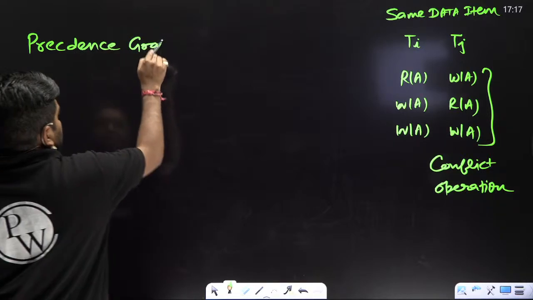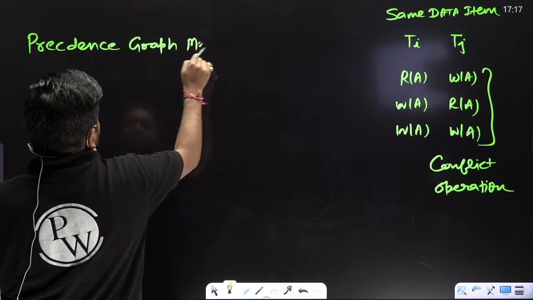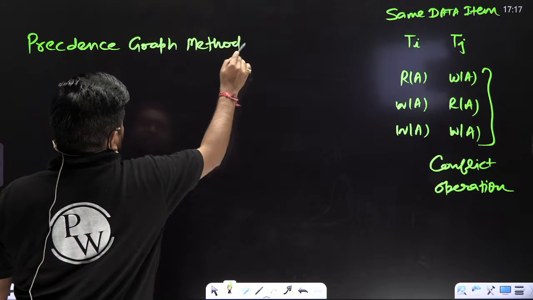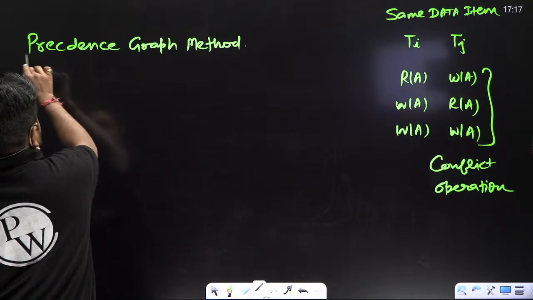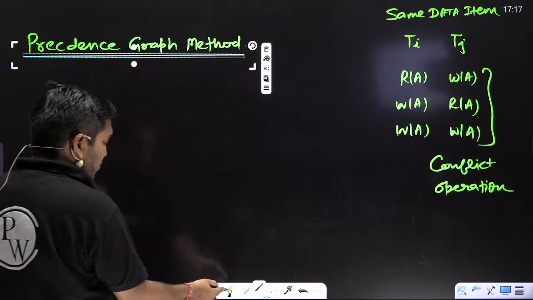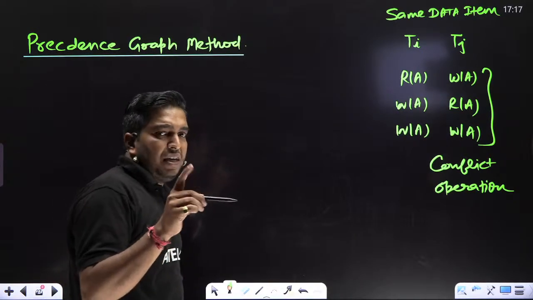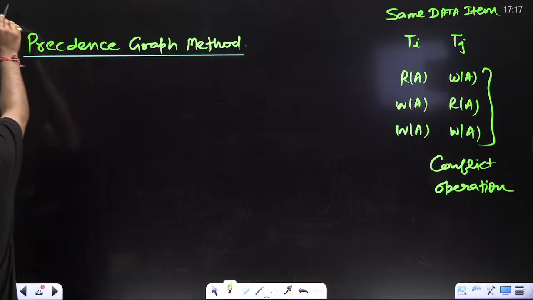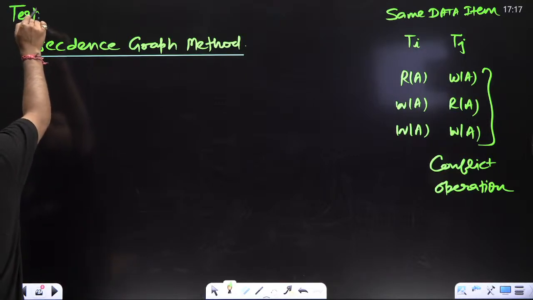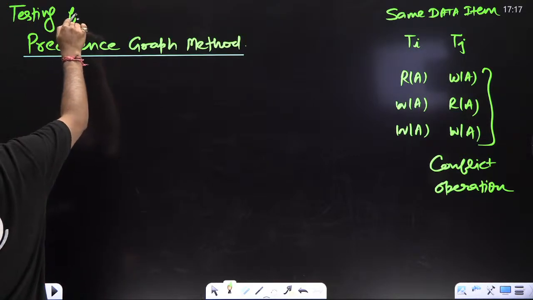Now I am telling the precedence graph. Directly I am telling the precedence graph method. It doesn't mean I will not take the basic concepts tomorrow first, but I want to give some homework. That's why I am telling precedence graph first. This is testing for conflict serializability.